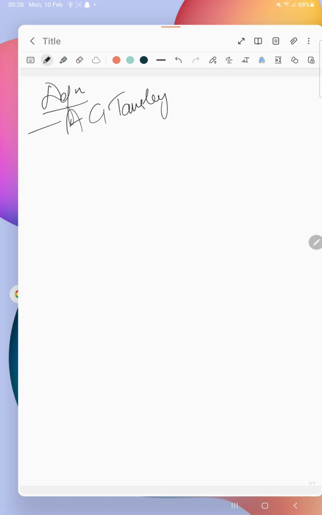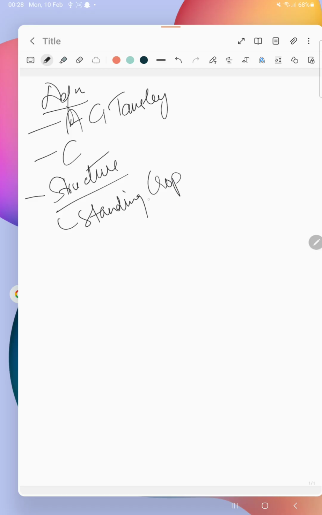So components, you know what are the components of ecosystem? The components are abiotic and biotic. Abiotic is the non-living part and the biotic is the living part. So let's move on to the structure of ecosystem, which is very, very important for exam. There are three types. One is the standing crop, then we have the standing state, and number three, we have the stratification.